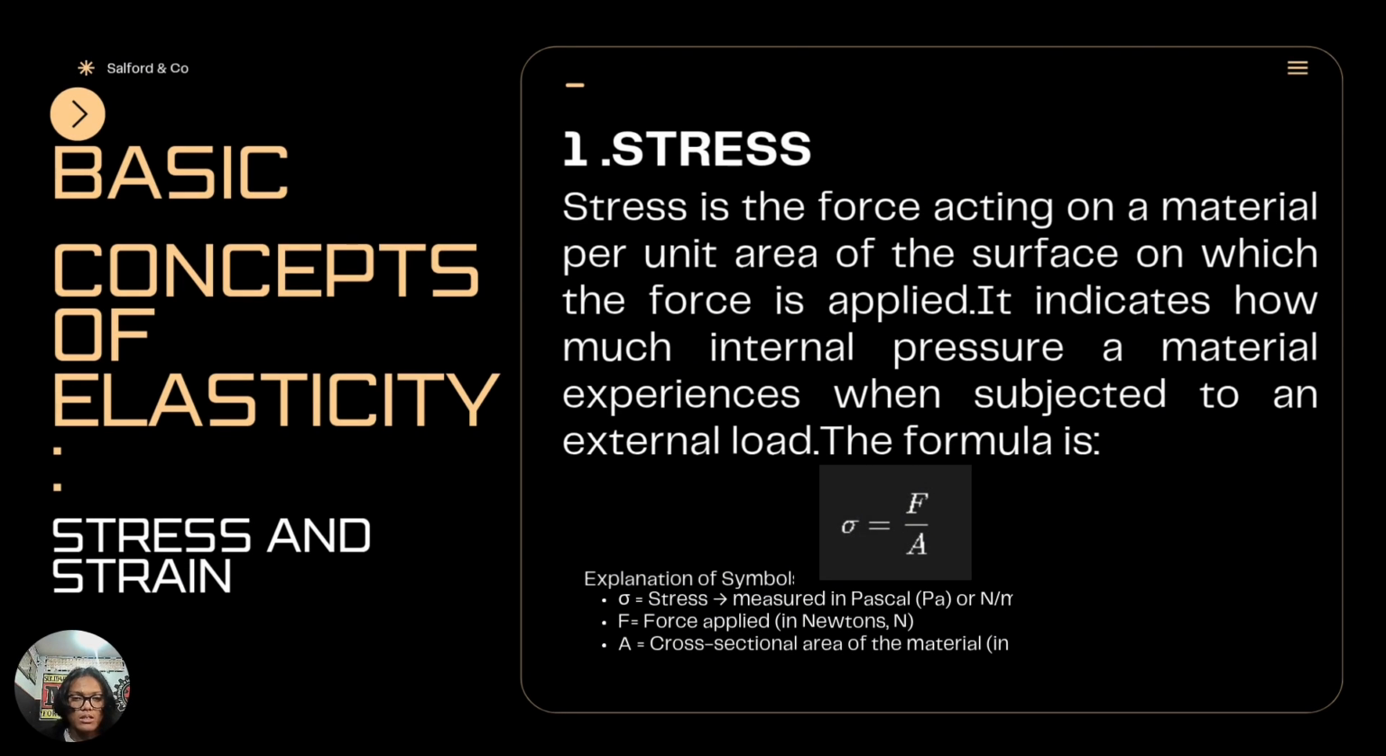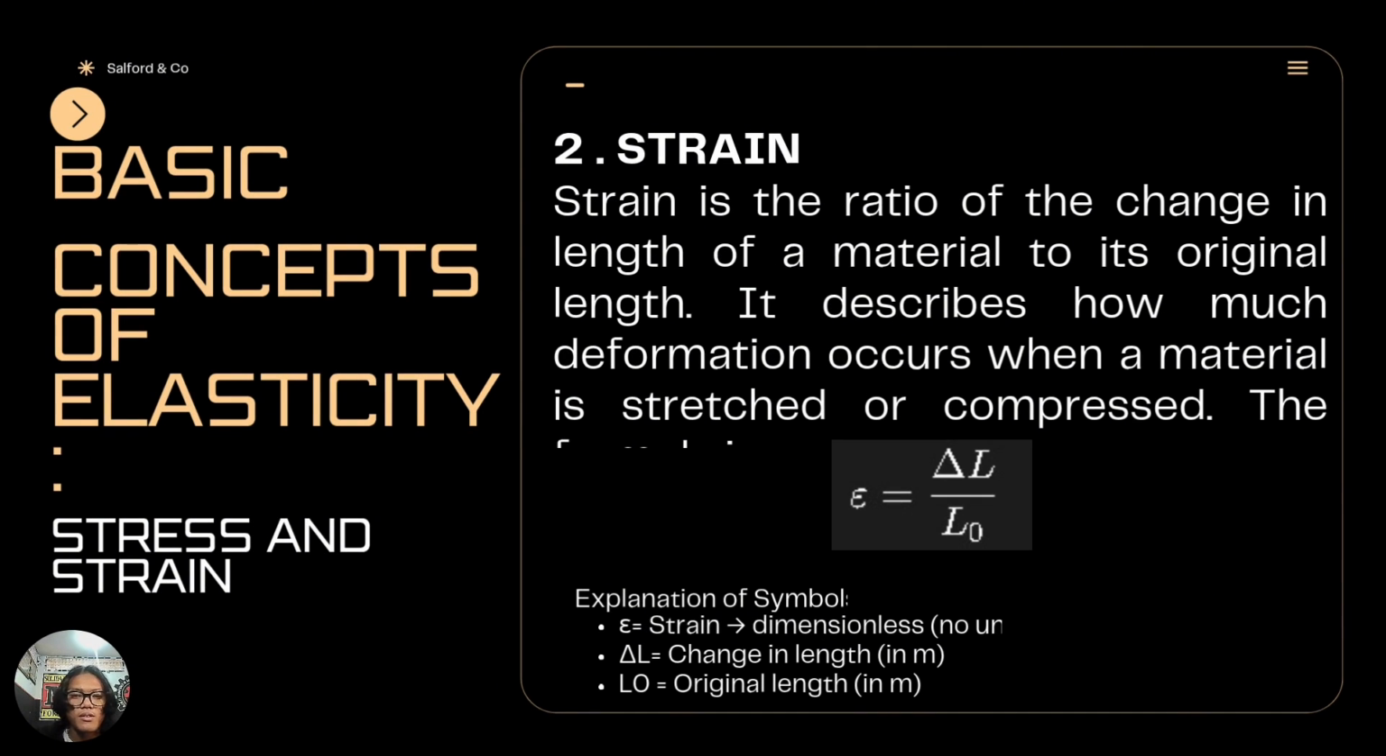Explanation of symbols. Sigma is the stress, measured in Pascals. F is the force applied, in newtons. A is the cross-sectional area of the material, in meters squared.